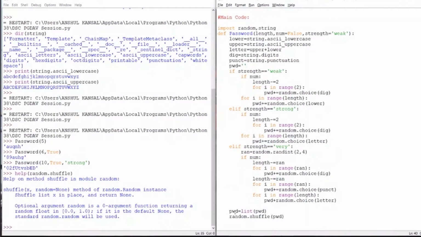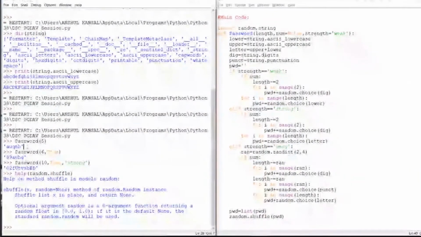But after the statement random.shuffle(pwd), firstly we have created our password in a list. Suppose our password is this first one, AUQNH, and now we have created it in a list, so the letters get distorted. It will become 'A', 'U', 'Q', 'N', 'H', and then random.shuffle shuffles that list. It creates a shuffled list now.